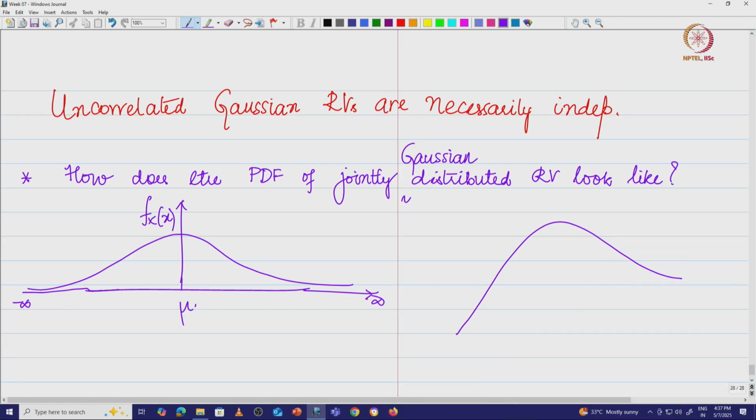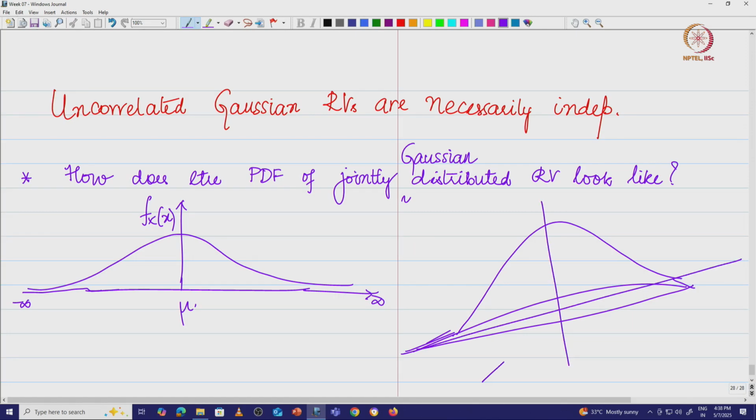So typically what you would see is something like this. In 3D, we will see it in the visualization, I have my x and y direction and then the z direction also. So this is how it is going to look like.